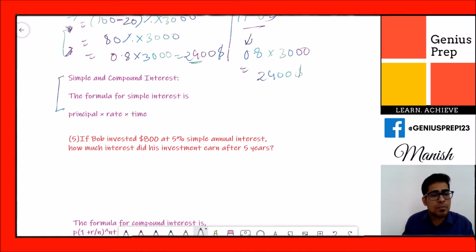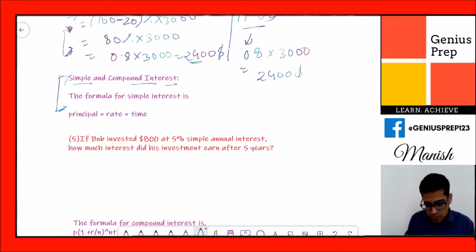But there's another topic called simple and compound interest. You don't see this type of topic or this kind of question from this topic very much in this exam. But it is good to know what the basic formula is and how you solve this.